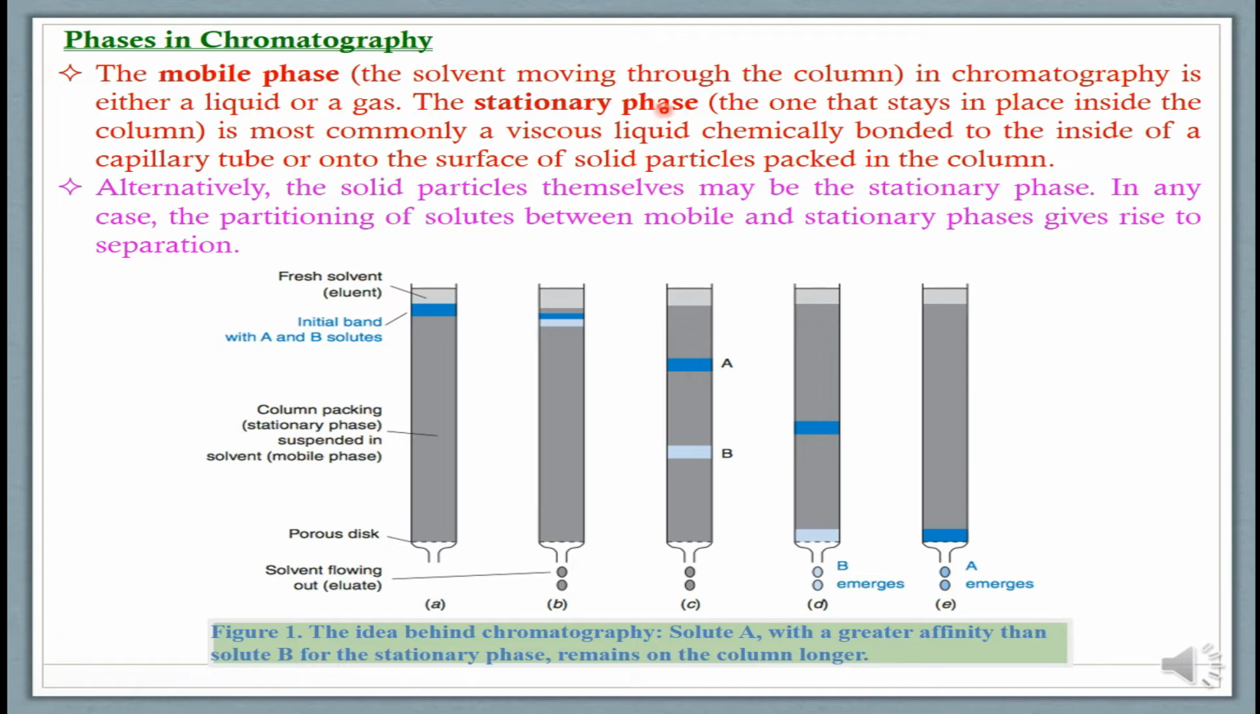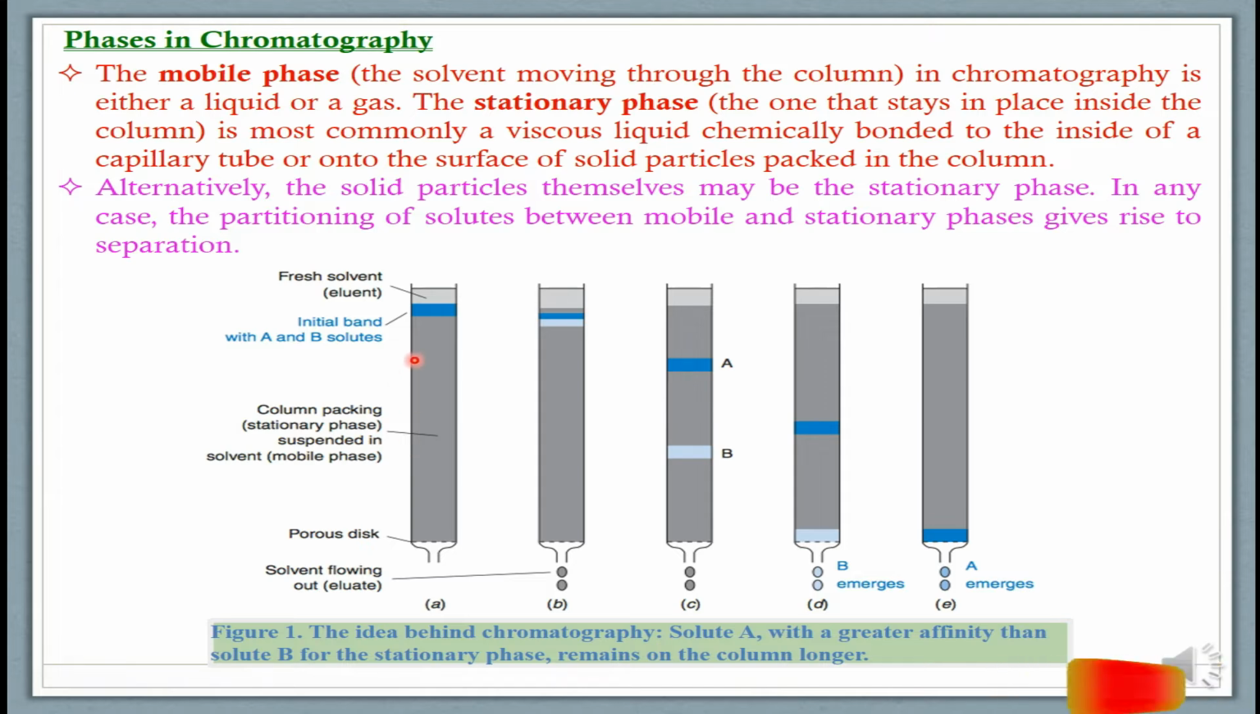So the stationary phase stays inside the column. This is the glass column, and inside it the stationary phase stays. It can be a viscous liquid which is chemically bonded to the inside of a capillary tube. If we take this column as a capillary tube, then for example inside it we take a solid support and a viscous liquid gets chemically bonded with that stationary phase.